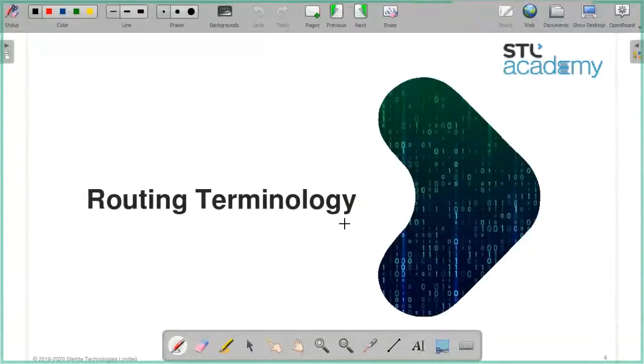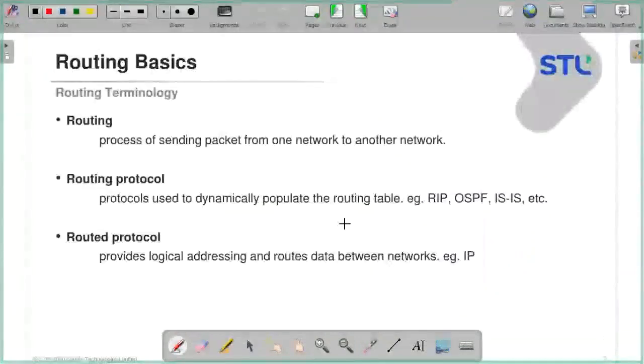Anybody wants to add something more? Okay. So let's understand. Routing is a process of sending packets from one network to another.